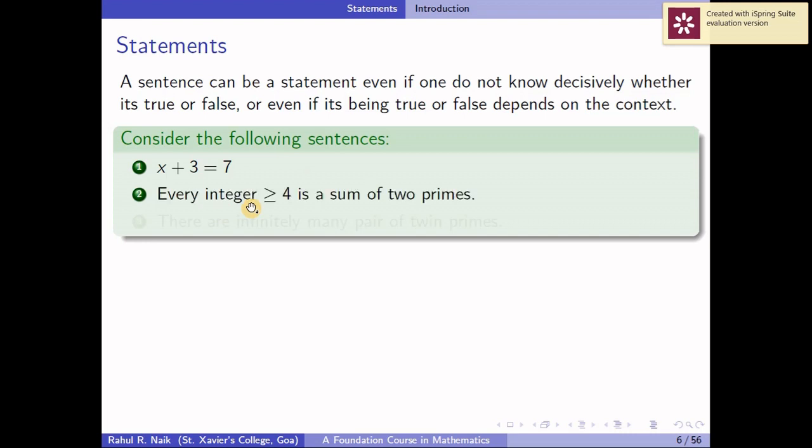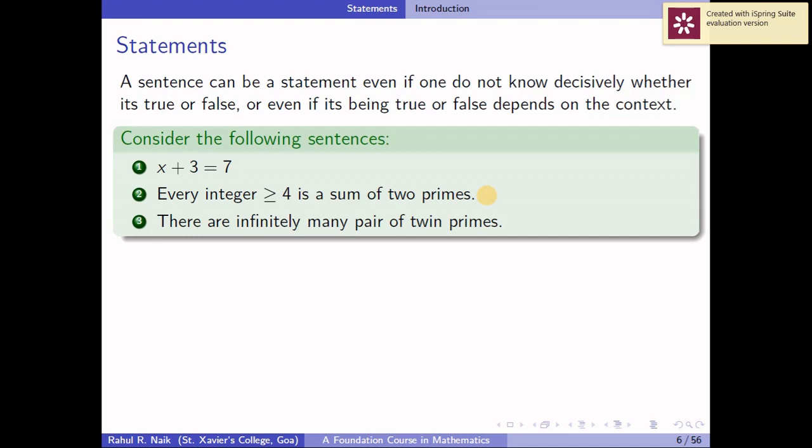We have a statement, every integer greater than or equal to 4 is a sum of 2 primes. This is a very famous unsolved statement in number theory. Okay, but we know that we can prove it as either true or false and not both. Similarly, there are infinitely many pairs of twin primes.